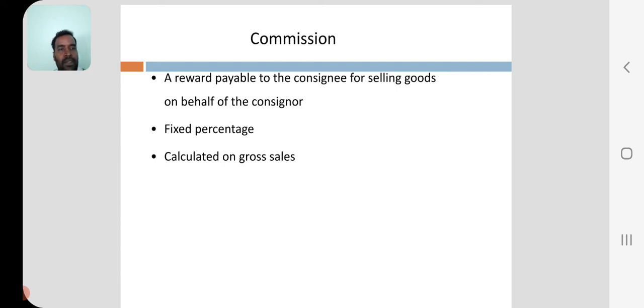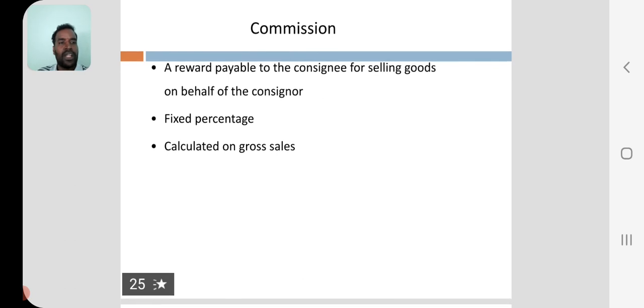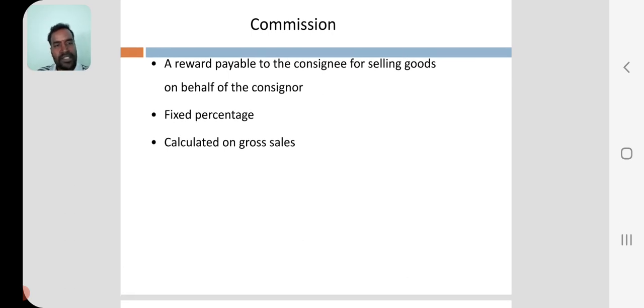A reward payable to the consignee for selling of goods on behalf of the consignor. So for doing as a consignee, by doing all these things like maintaining the organization, selling the goods, he may expect some money, that is called as commission. It is given by the consignor and received by the consignee on a fixed percentage, calculated on gross sales.